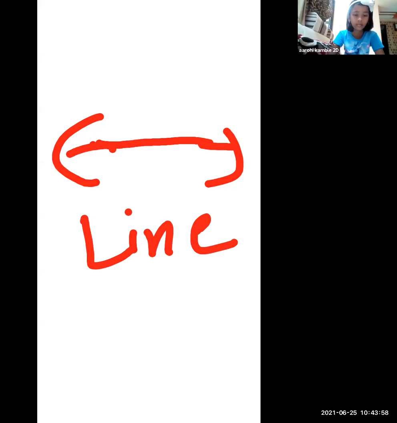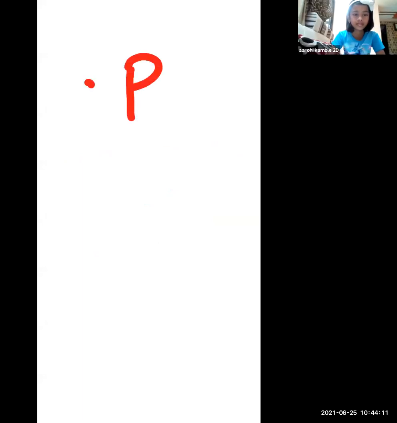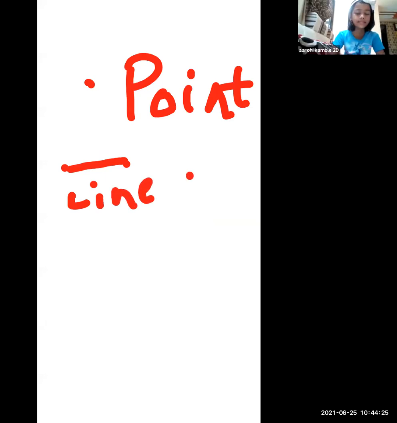So there are four main things to draw a line with the help of a point. First is the point. It is called a point. If we join two dots together, it means a line segment.